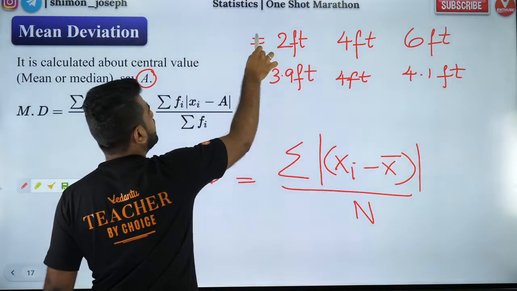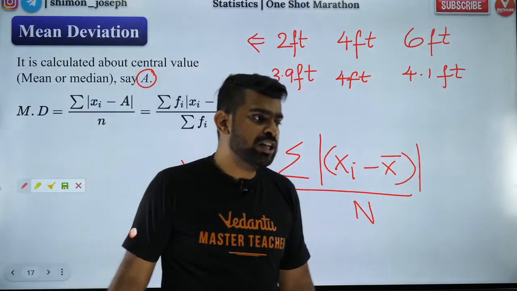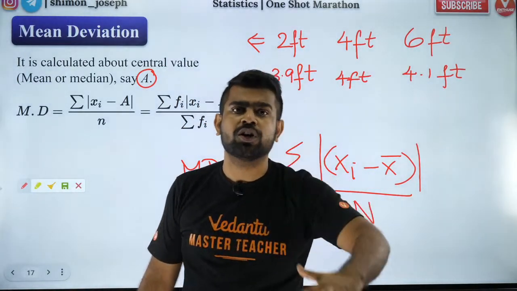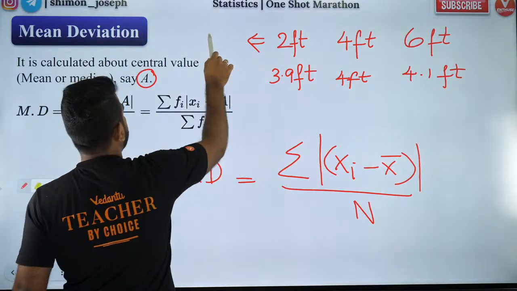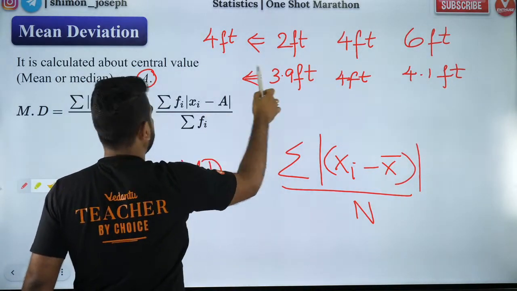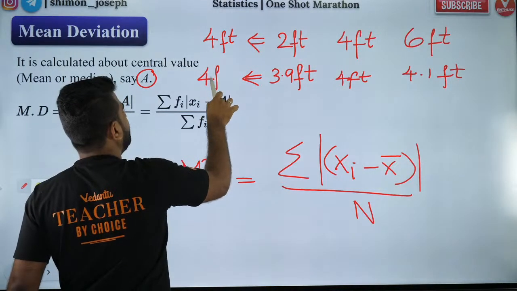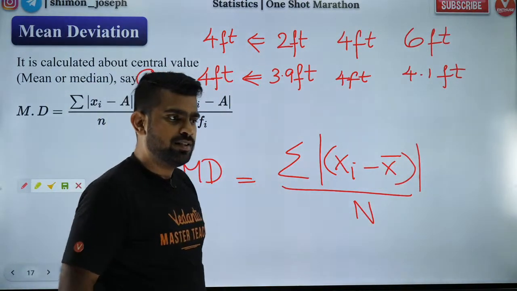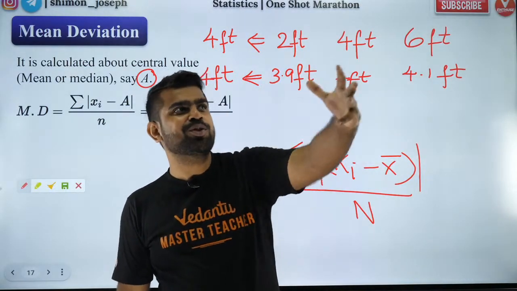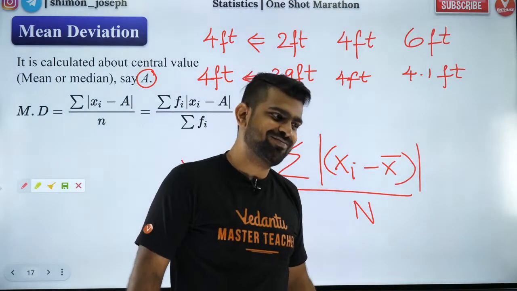What is the mean here? I'm your class teacher. I come inside your class and ask, what is the mean of your class? Sir, my class mean is 4 feet. Section B? Sir, our class also 4 feet. Then I'll come to your class and see, you told 4 feet, but one guy is 6 feet tall.